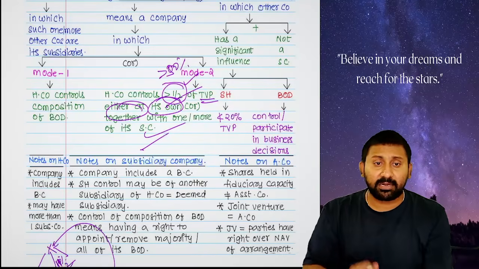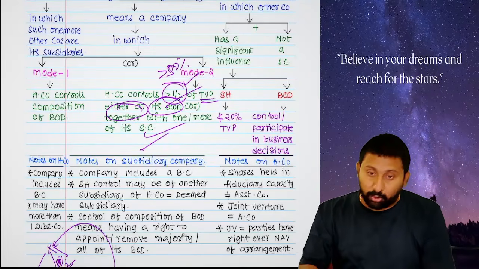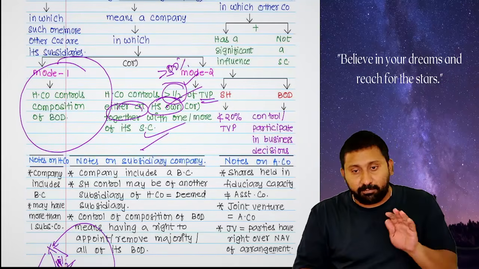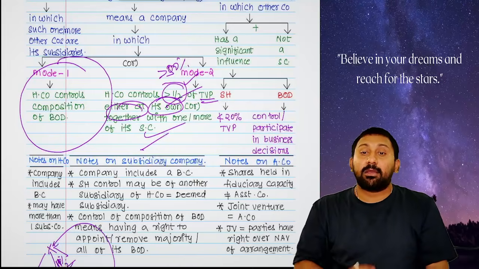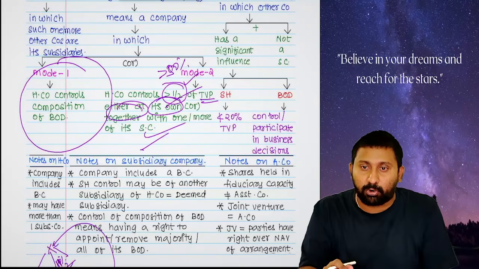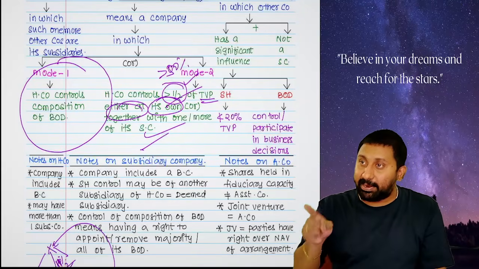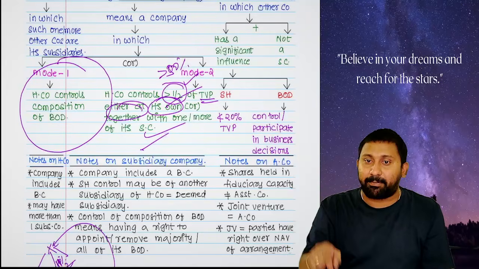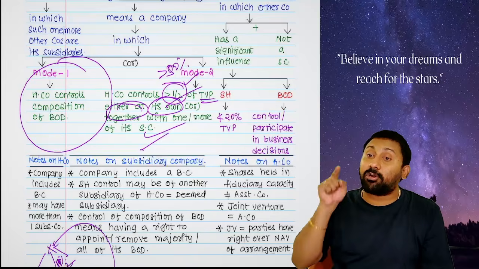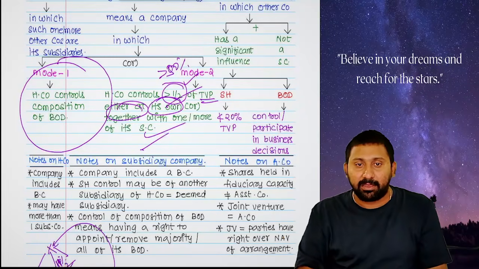Next, sir, I can control only shareholding, board of directors I can't control. You can control the composition of board of directors also. That means board of directors are not controlled; composition of board of directors is controlled. Meaning is what? I am saying stand, sit, this is controlling the board. I am telling don't be here, leave the company, I am removing you. This is controlling composition. I am not telling what to do and what not to do. I am telling whether you should be there in the company or not.